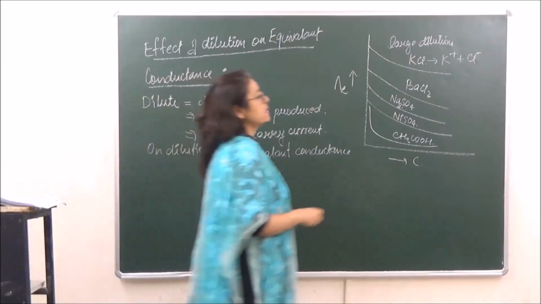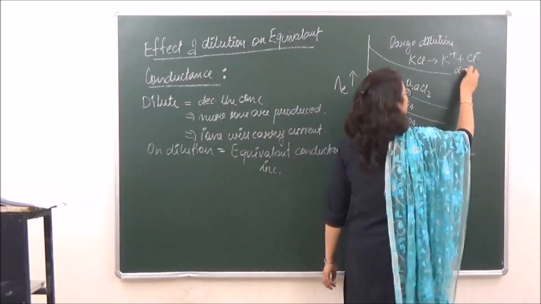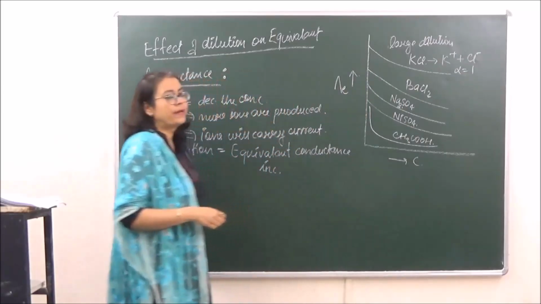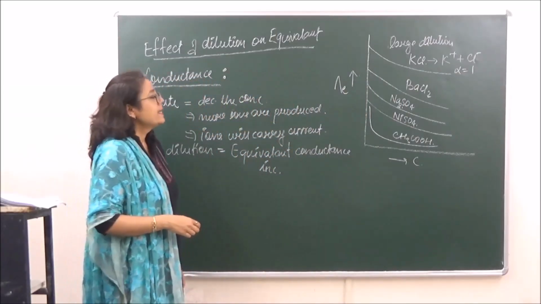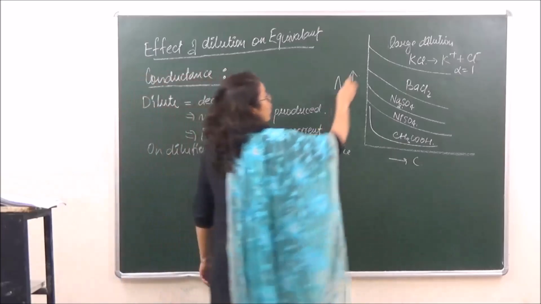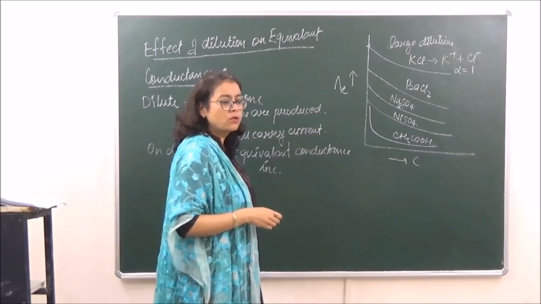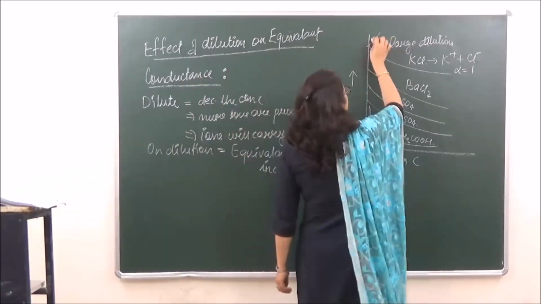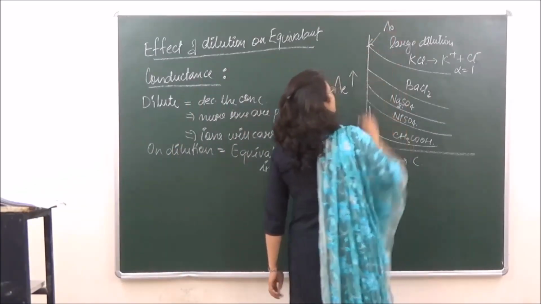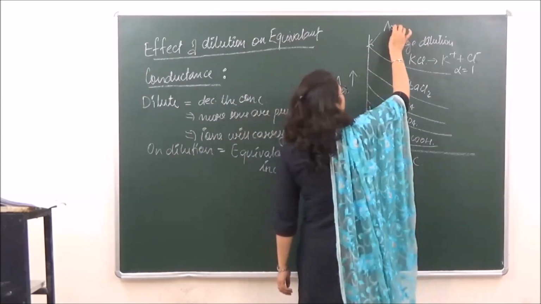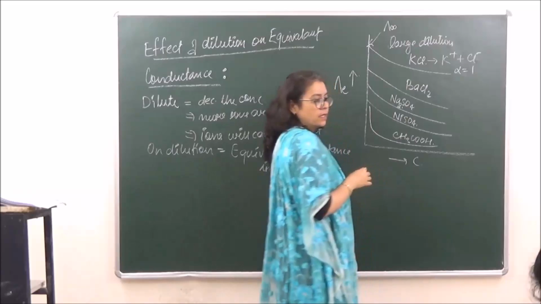We have already studied that alpha, the degree of dissociation for such electrolytes, is going to be equal to 1. In case of KCl, this point where the concentration is equal to 0, the conductance at this point is known as lambda naught, or in certain books it is also written as lambda infinity.